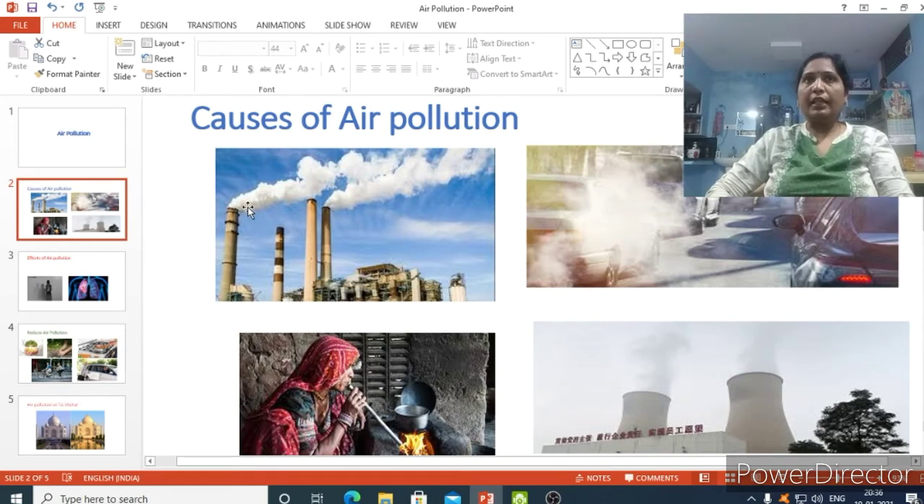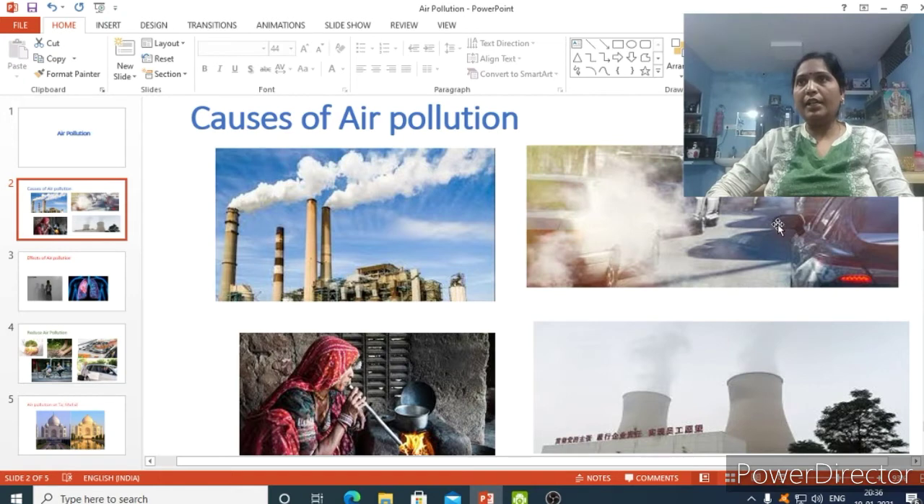Here you can see the factory picture and the smoke coming out from the chimneys. This smoke causes air pollution. And in the second picture you can see the smoke is coming from vehicles. All the automobiles are releasing smoke into the atmosphere, into the air. These automobiles, from two-wheelers to four-wheelers, are using petrol or diesel and natural gas.